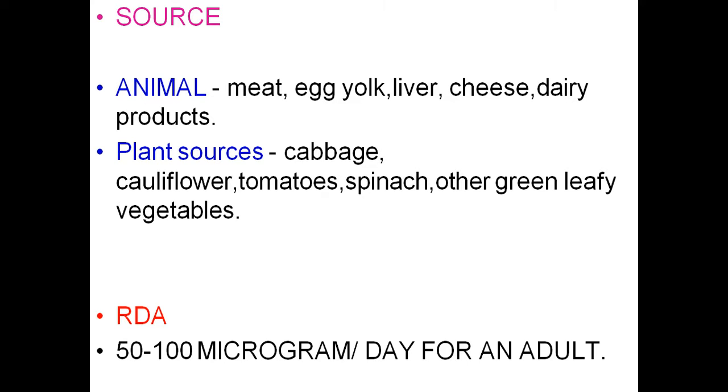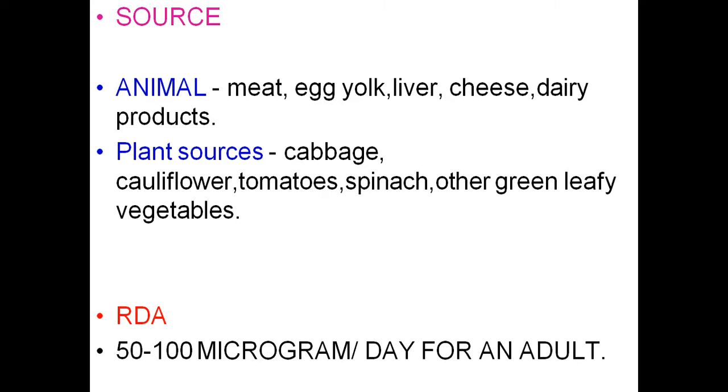Coming to the sources of vitamin K. Animal sources: meat, egg yolk, liver, cheese and dairy products are rich in vitamin K. Plant sources: cabbage, cauliflower, tomatoes, spinach and other green leafy vegetables are good sources of phylloquinone.